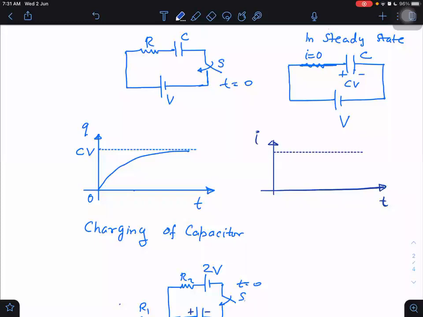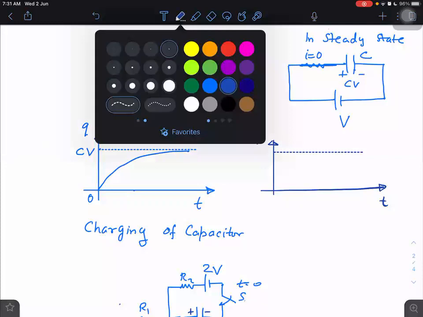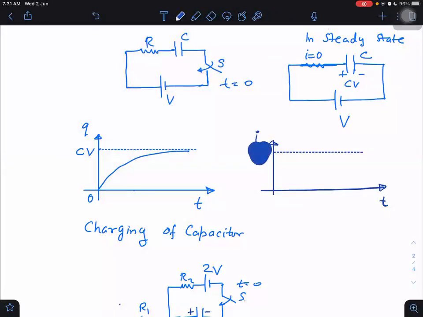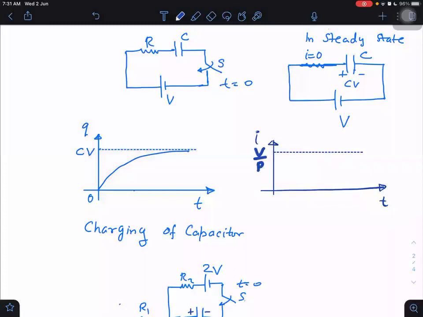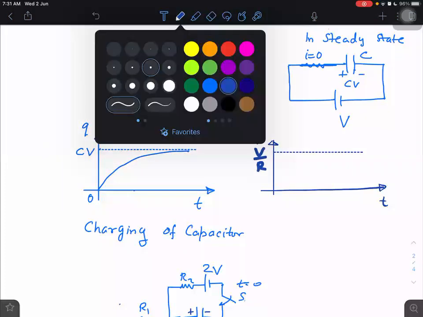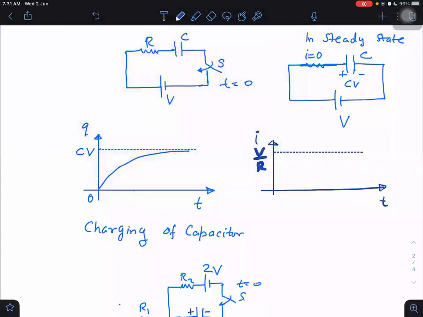Again, initial, I am drawing this initial. And what is the final current after a long time? Zero. Final current you already know is zero. Oh, sorry. This is a graph again.